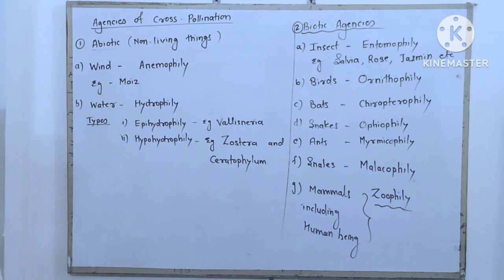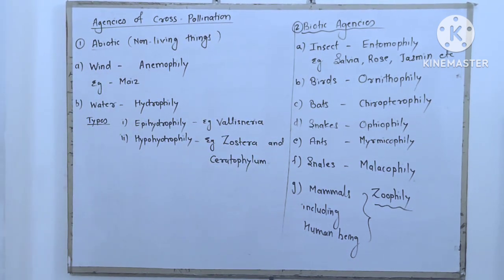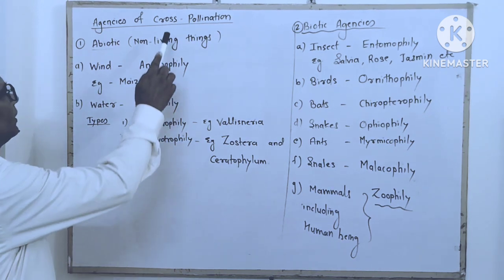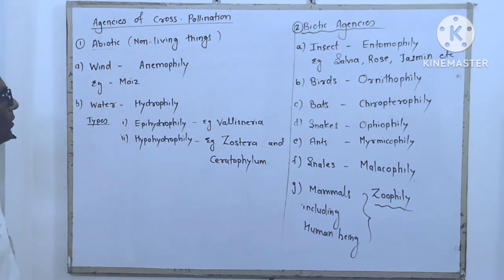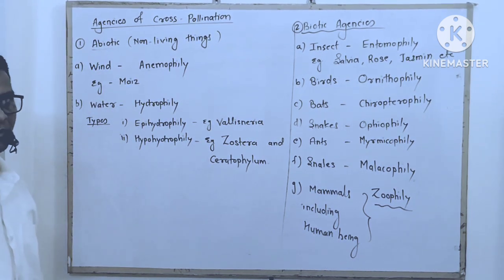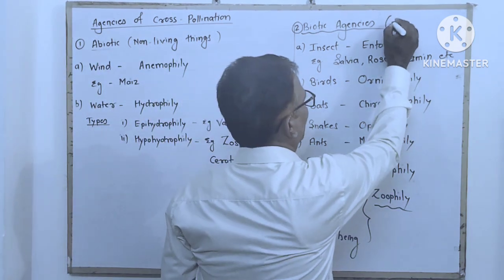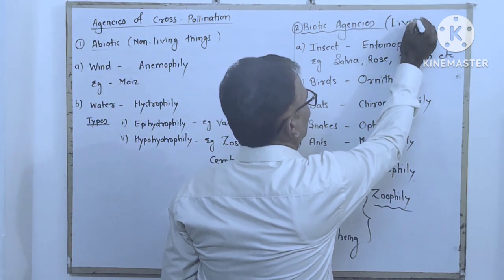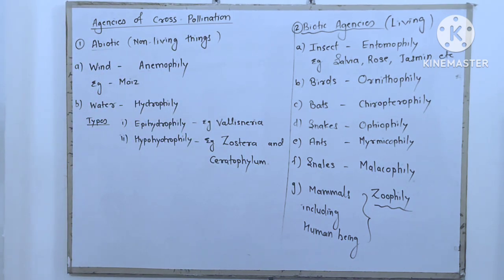One is called abiotic and the other is called biotic. So there are two agencies of pollination: biotic and abiotic agencies. Abiotic means non-living and biotic means living agencies. These are the living agencies or living agents.